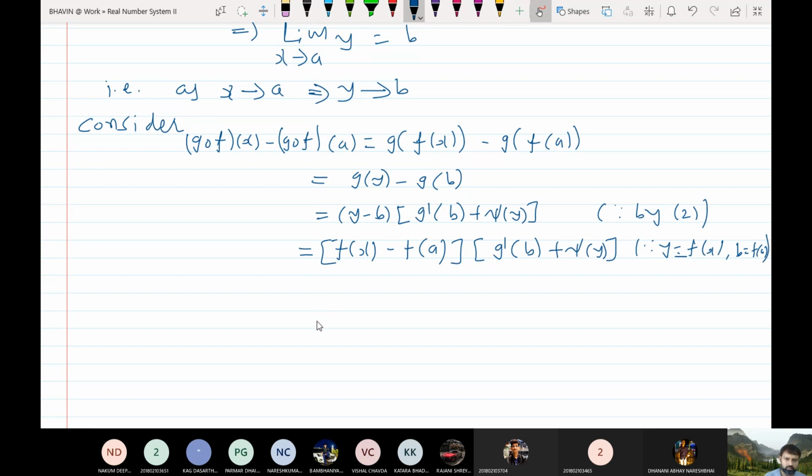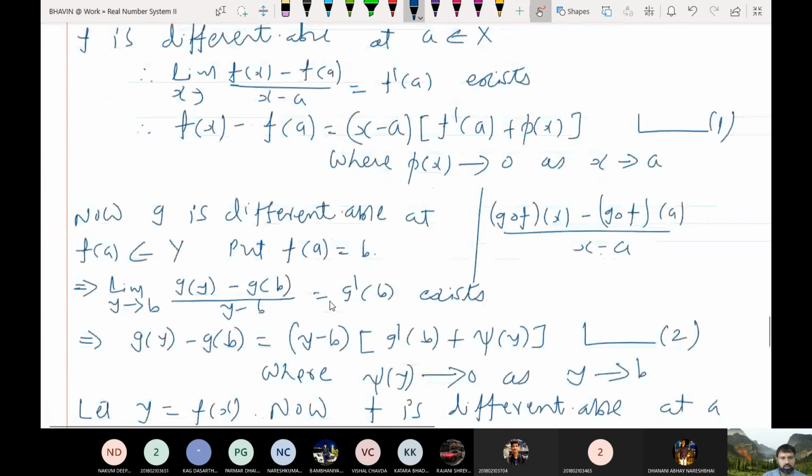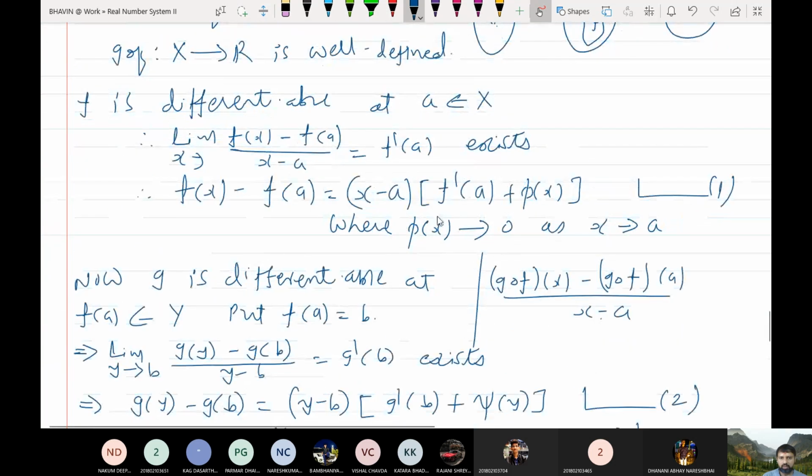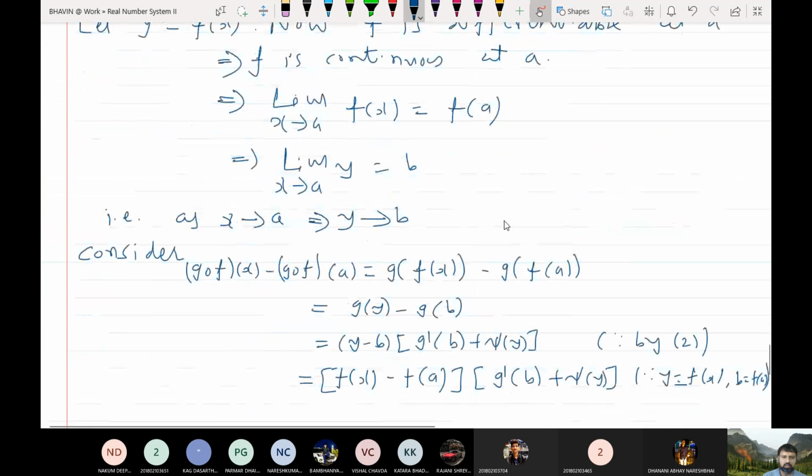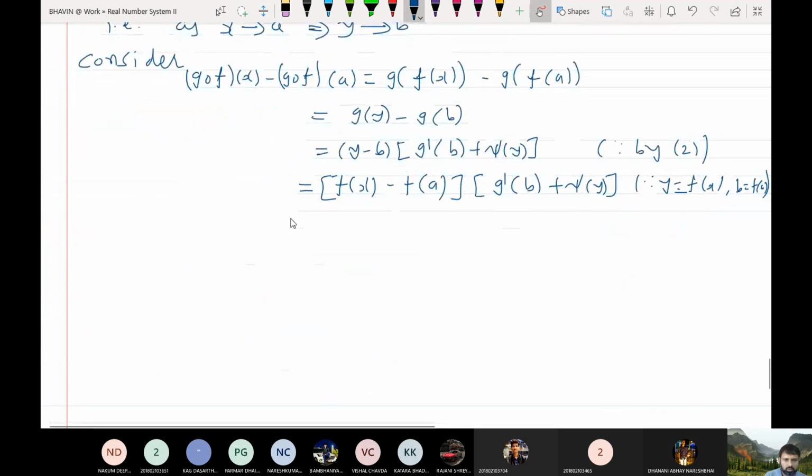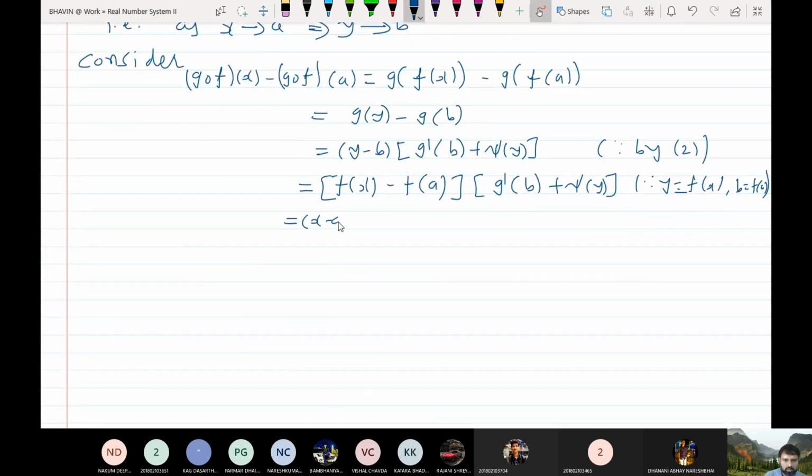Now what is f(x) minus f(a)? Look at this. f(x) minus f(a) is equal to (x minus a) into (f dash a plus phi x). So this is nothing but (x minus a) into (f dash a plus phi x), and this is nothing but (g dash b plus psi y).